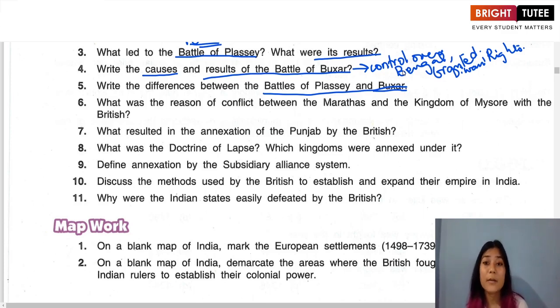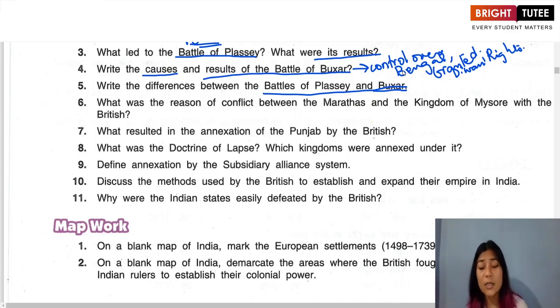Okay, and can also be added misuse of trading privileges, as well as the increase in expansion and control of the East India Company. All right, and then the result is: the Battle of Plassey led to the entry of the East India Company into Bengal as well as the rest of India.